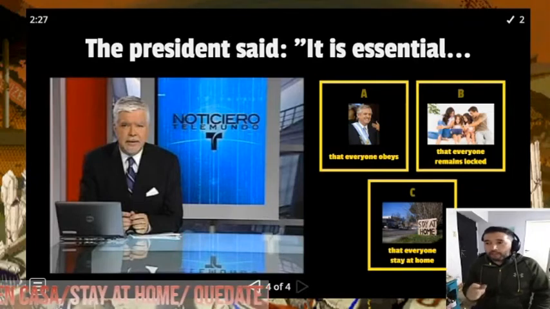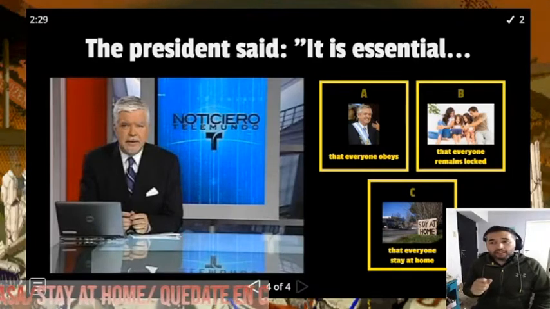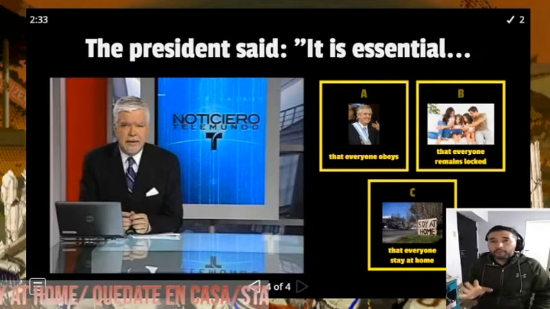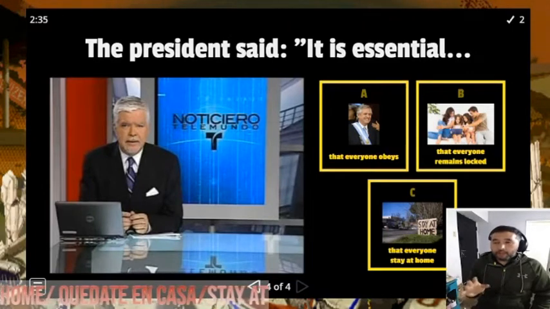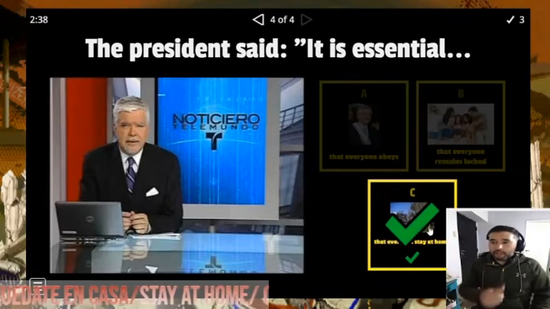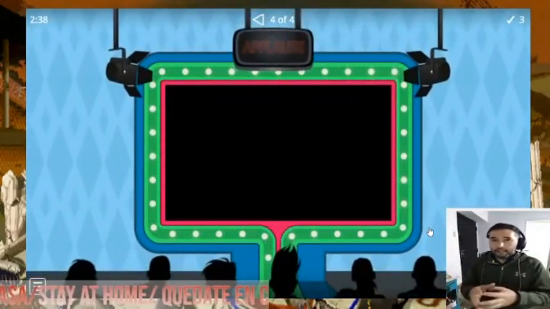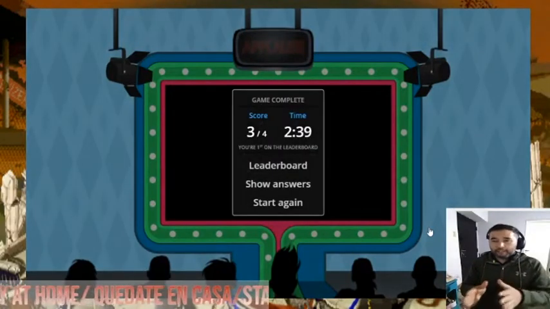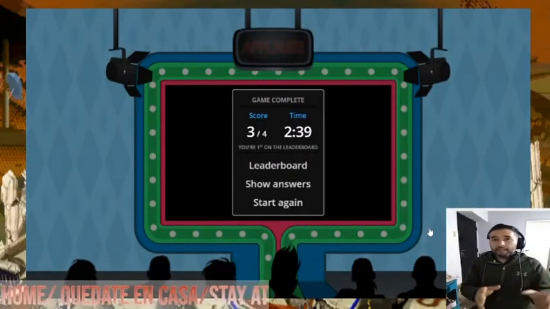Option B. Option C. It is essential that everyone stay at home. What do you think? Option C? Okay, let's try it. That's right, because remember, in this case we have the verb without the s at the end, because we don't have to follow the rule in that clauses with a suggestion in the subjunctive mood.